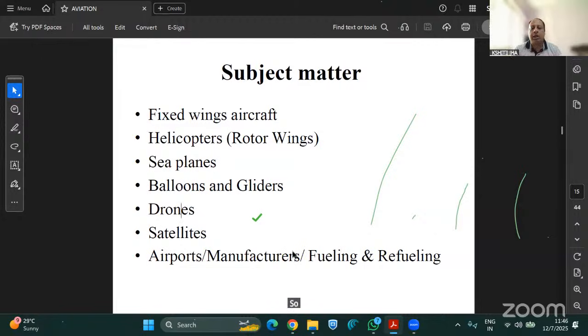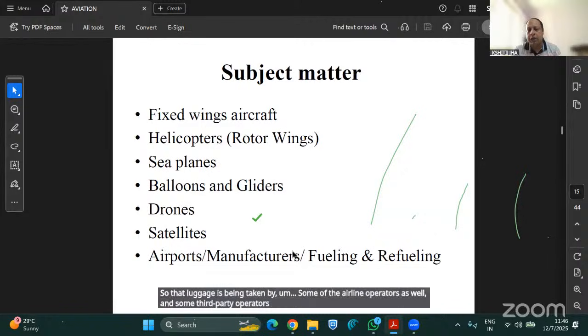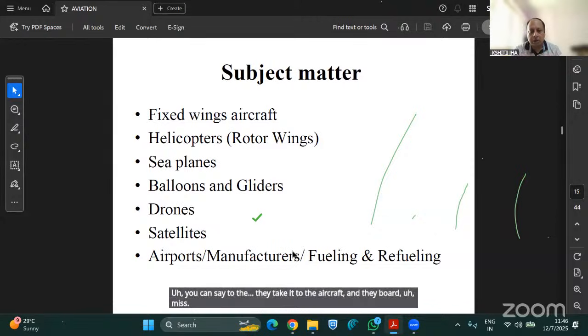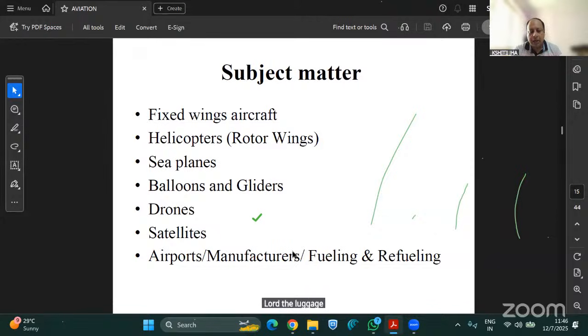So there are other parties involved. Like when we are in the aircraft, you must have seen that when we submit our luggage in check-in baggage, that luggage is being taken by some of the airline operators as well, and some third-party operators, which are known as ground handlers. They take that luggage to the aircraft and load it in the aircraft. So those are known as ground handlers.